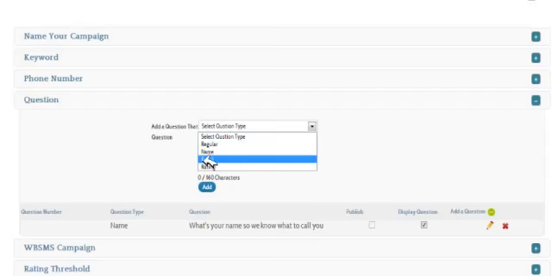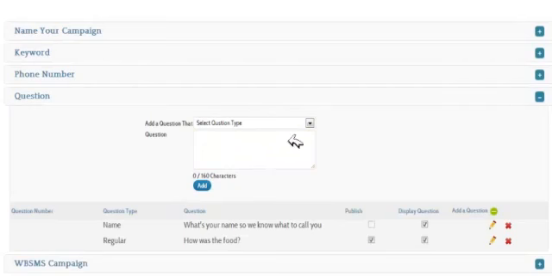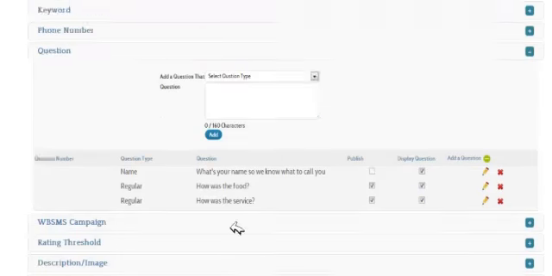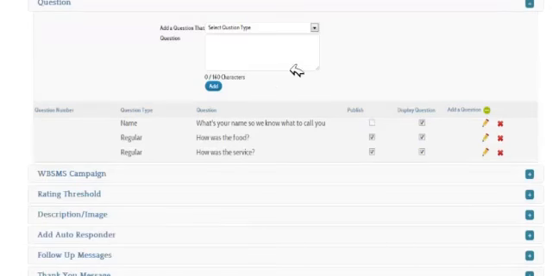We can also collect an email address. And we integrate with 4 different email autoresponders, and then we have a star rating. So now we'd ask them a question, how was the food? And we'd add that question. We'd add another regular question, how was the service? Add that question. You get the idea. Then, and you can see all of the questions being added in down here, and let me talk about that in just a second. And then we would ask them for a star rating.